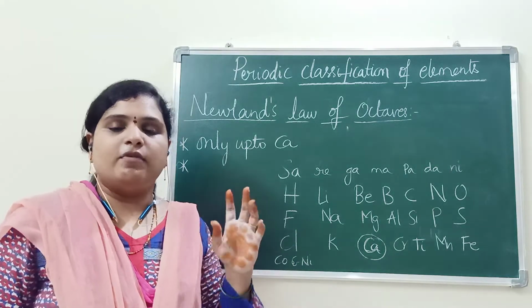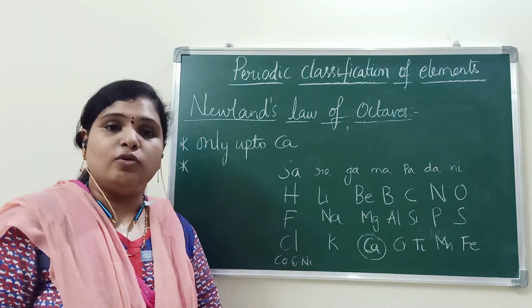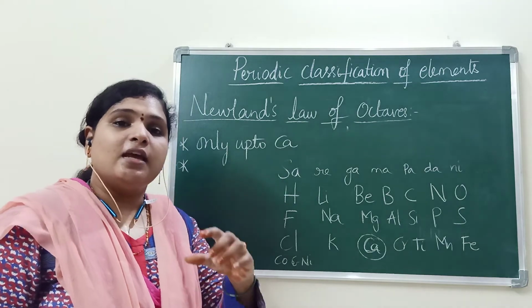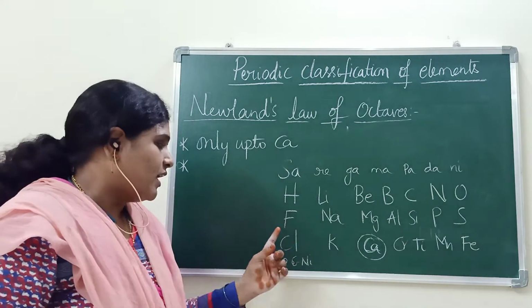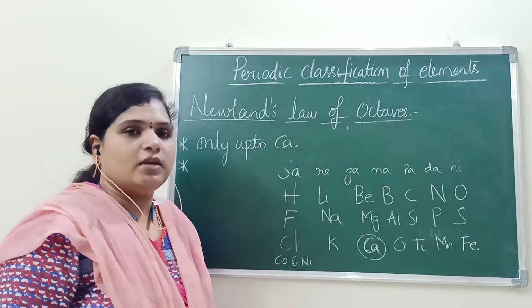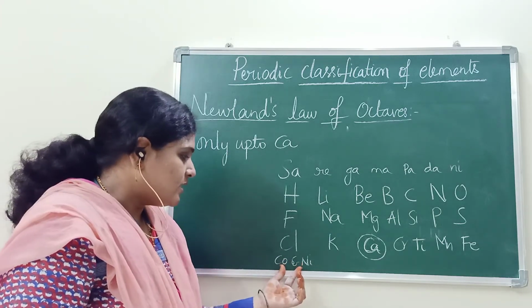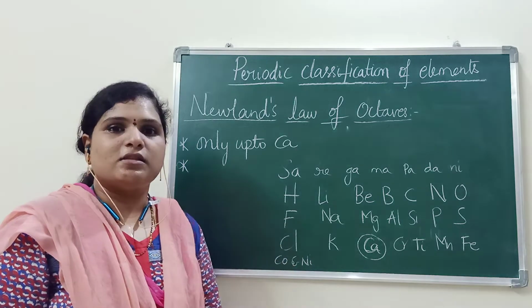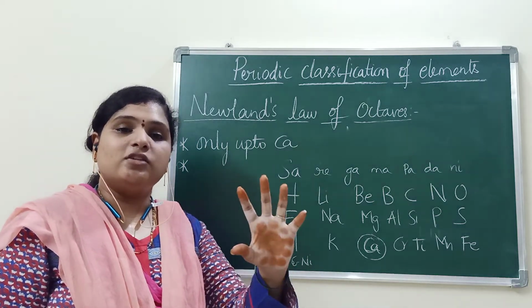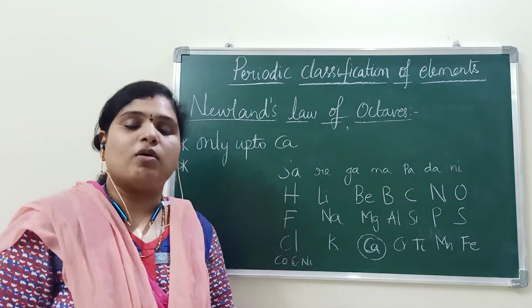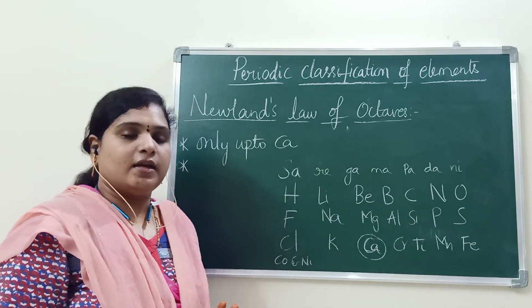That is one drawback. And that too, they are placed with dissimilar elements like fluorine, chlorine and bromine. They are completely having dissimilar properties. These are metals, these are non-metals. But he has arranged the elements in the same column. That is his drawback.